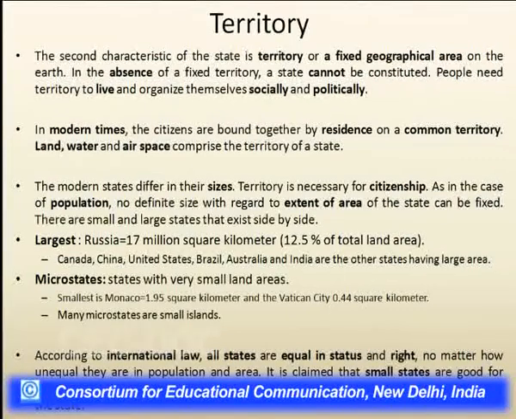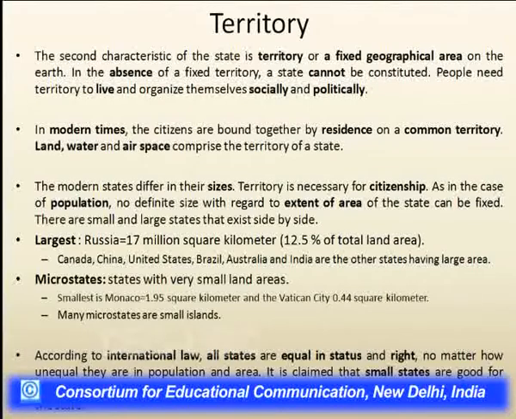In fact, in modern times, the size of states varies. Some states are very large in size. We can take the example of Russia, which is the largest country in the world, having around 17 million square kilometers of area, which constitutes around 12.5% of the land area of the world. Other large countries are Canada, China, United States, Brazil, Australia, and India.